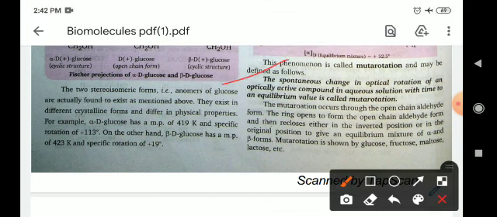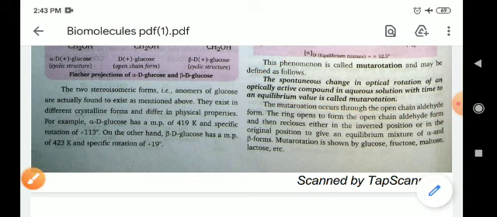The spontaneous change in the optical rotation of an optically active compound in aqueous solution with time to an equilibrium value is called mutarotation. Okay, so what is mutarotation? It means the spontaneous change in optical rotation of an optically active compound in aqueous solution.